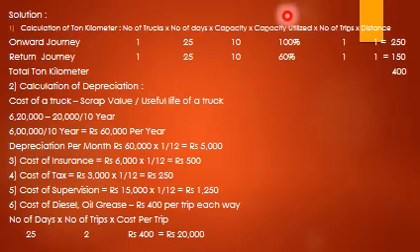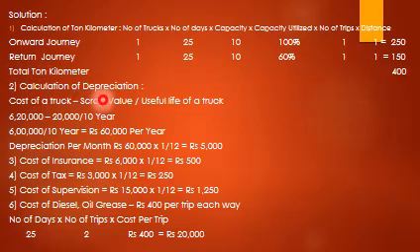So again, before going to solve the operating cost sheet, you have to make some working notes. First and foremost is calculation of ton kilometer: number of trucks, number of days, capacity utilized, number of trips into distance. Here I have taken 1 because it covers only 1 mile. Onward journey: 1 into 25 into 10 into 100% into 1 into 1, 250. Return: 1 into 25, 10, 60%, 1 into 1, 150. So it is 400 ton kilometers.